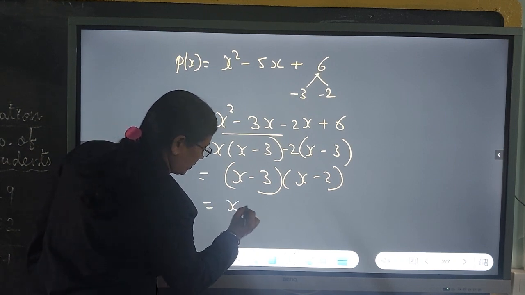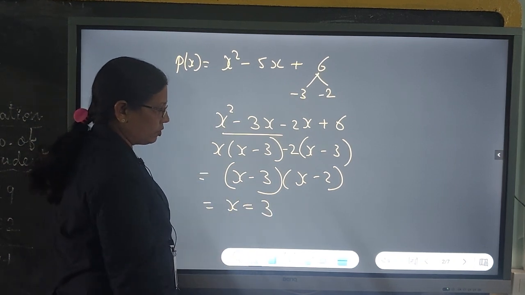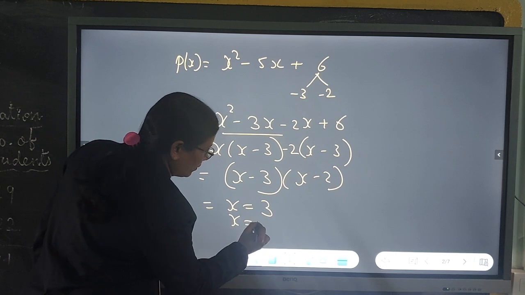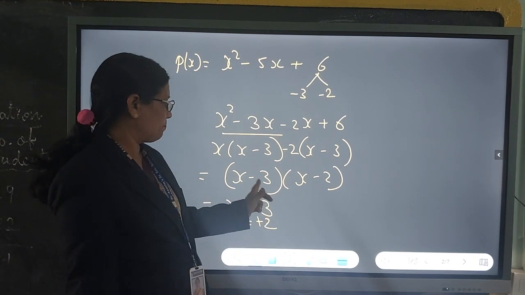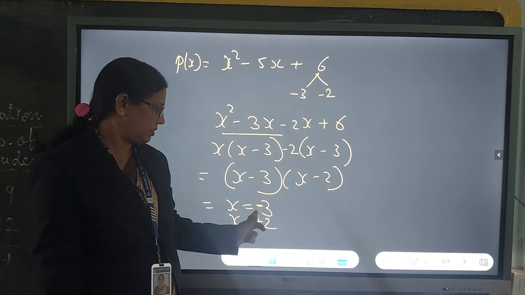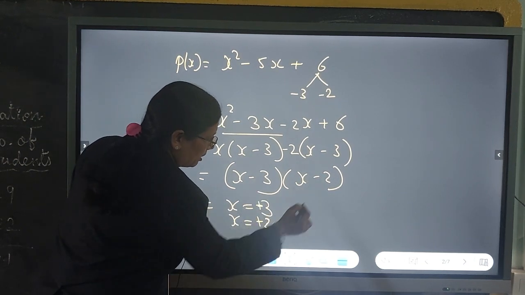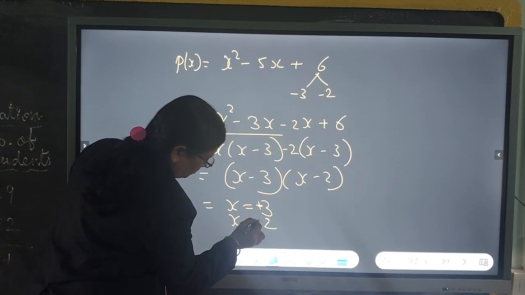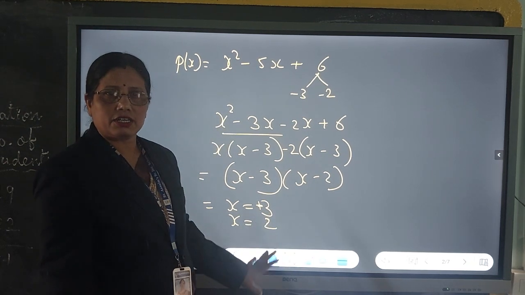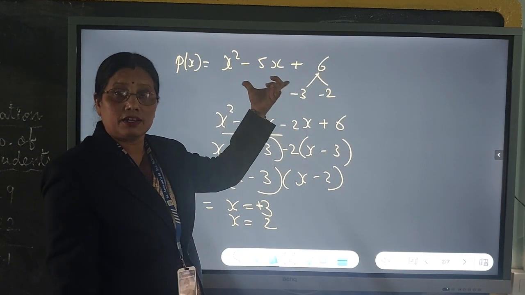Now, if this is equated to 0, the value of x is 3, or the value of x is 2. The minus 3 turns out to be plus 3 and minus 2 turns out to be plus 2. So, these are the zeros of this polynomial.